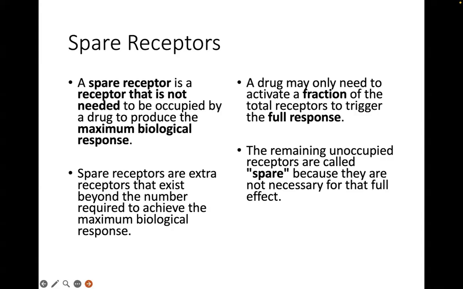So we say that the receptors that remain unoccupied are extra or spare and therefore not needed for a full effect that can be elicited by that particular drug. So there are drugs that act that way. No? There are systems like the beta adrenergic system that will have spare receptors.